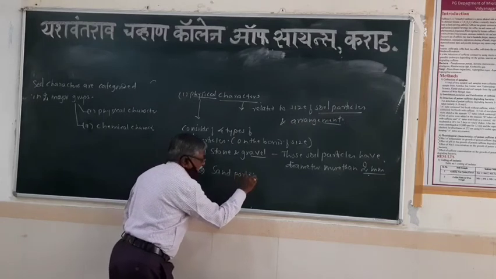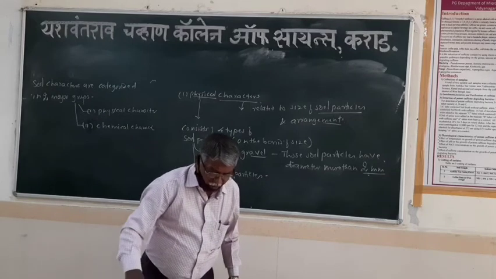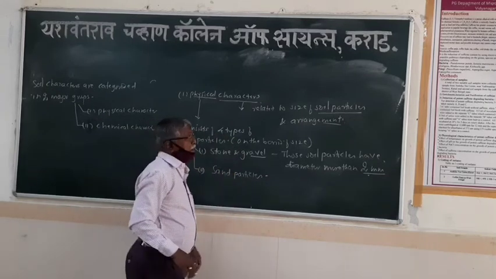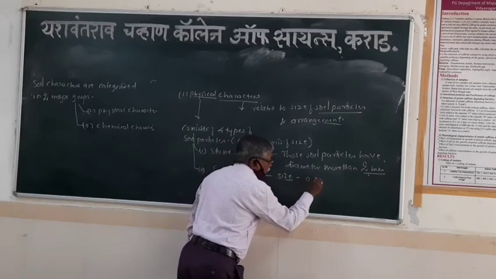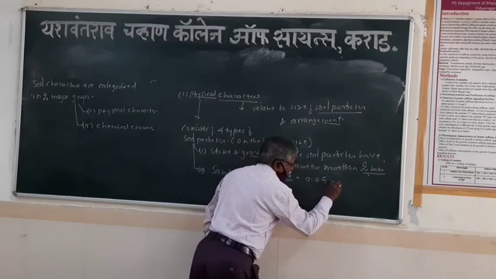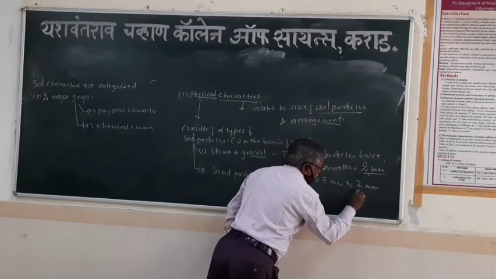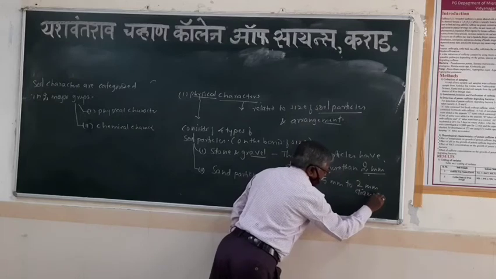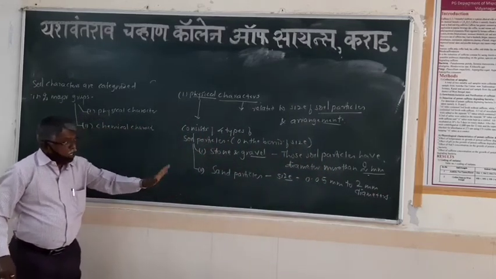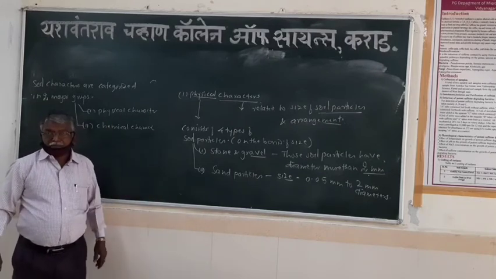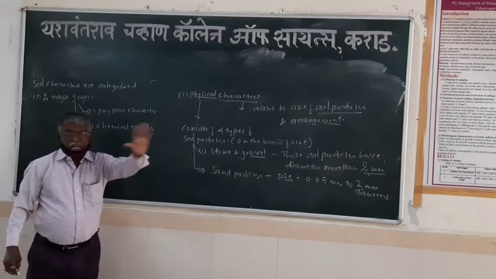What are the sand particles? Particles which have a size between 0.05 and 2 mm in diameter. Those particles which have a size in this range, 0.05 mm to 2 mm, are called sand particles.